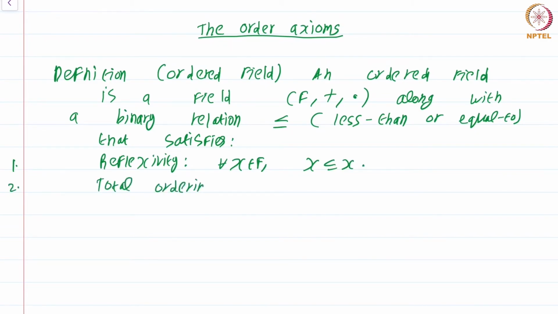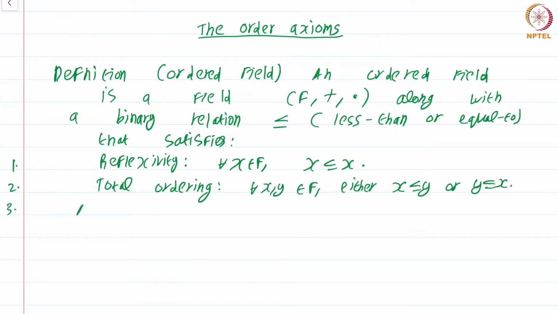This just says that any two elements are comparable. For all x, y in F, either x is less than or equal to y or y is less than or equal to x. Note, I say either x less than or equal to y or y less than or equal to x, but as we have seen in the modules on logic, whenever we use or, we always mean inclusive or. It's possible that both x is less than or equal to y and y is less than or equal to x, and that happens precisely when x is equal to y.